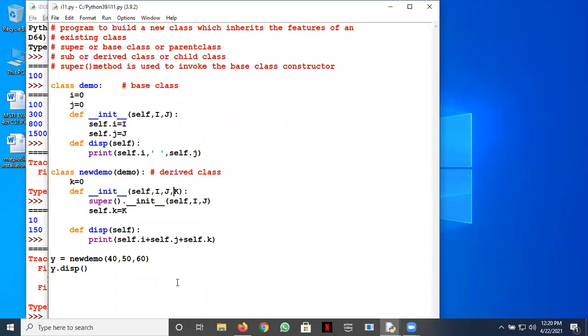Sir, in the super call, there probably won't be self there. The super method we are calling won't have the self argument. Sure? Yes, sir. Okay. So we are calling here, remember all of you, we are not defining. We are calling the init method of our base class. It is having two arguments, i and j, only two arguments. So we must pass two values there, okay? Right, see now.